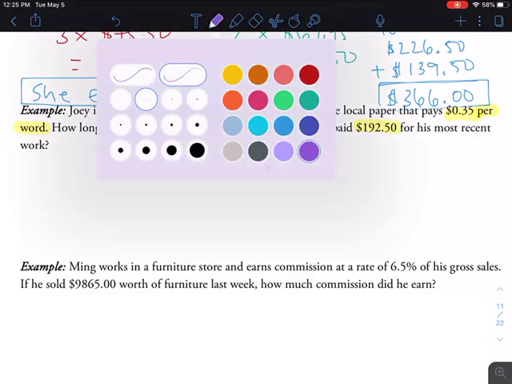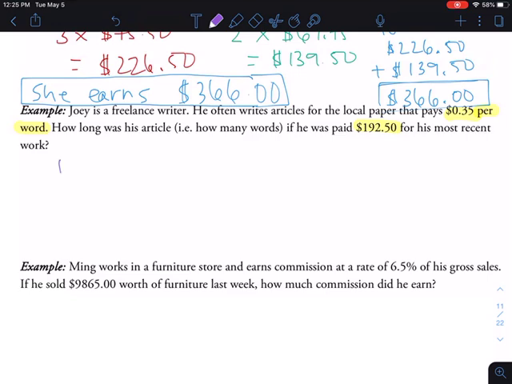Okay, so let's think about this. Usually his pay is equal to 35 cents per word times the number of words, right? If we want to be a little bit more precise, we can add a number sign there. Okay, number of words. So usually that's what we're looking at, right?